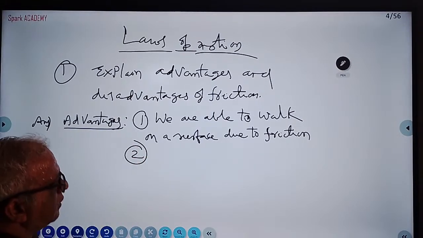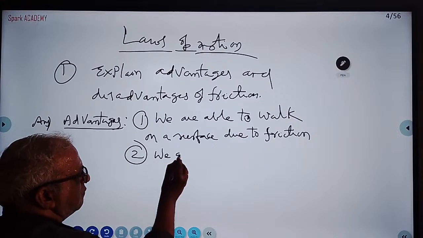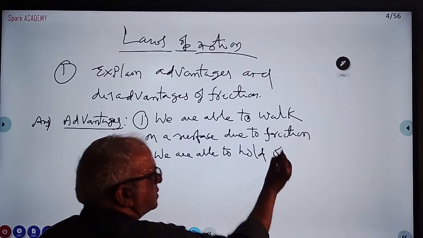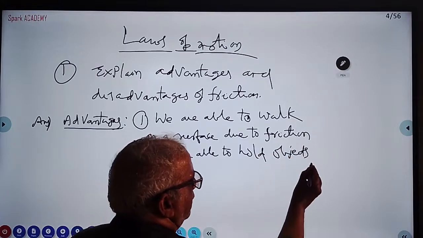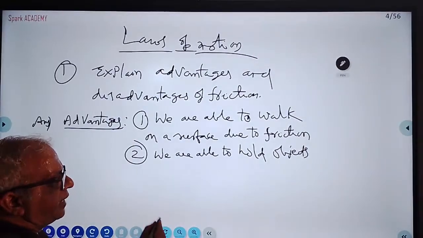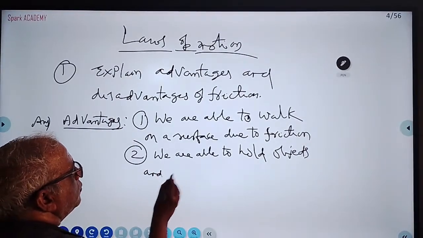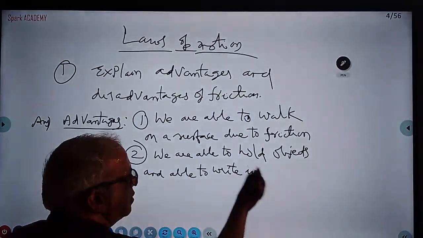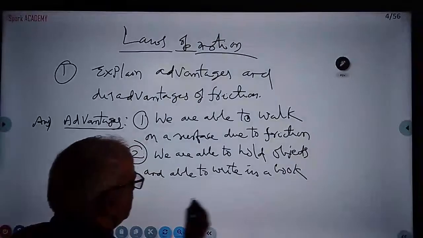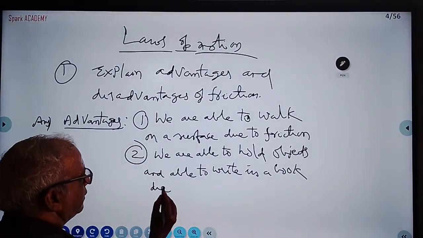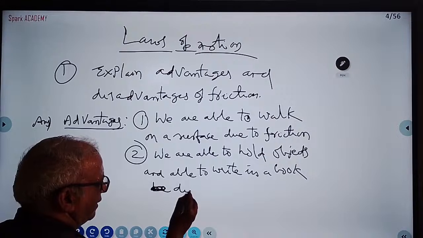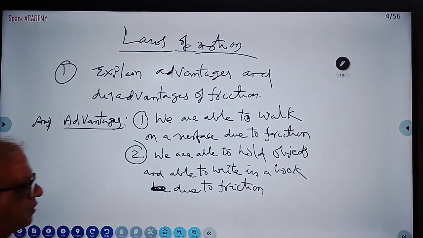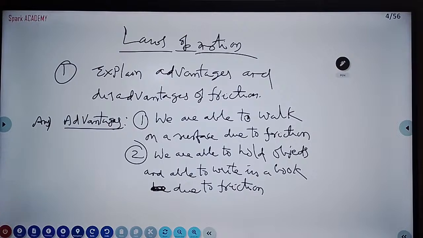Then, we are able to hold objects like a pen and all that, and able to write on a board or in a book due to friction. Due to friction, we are able to hold the objects. We are able to write in a book due to friction.